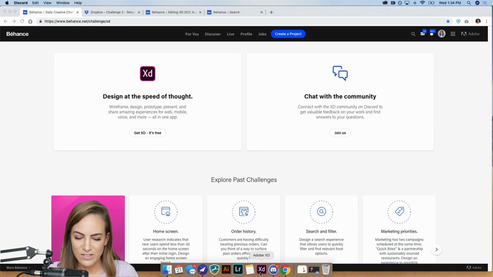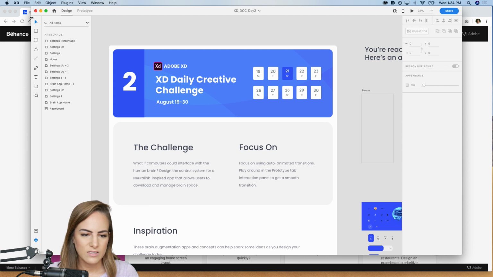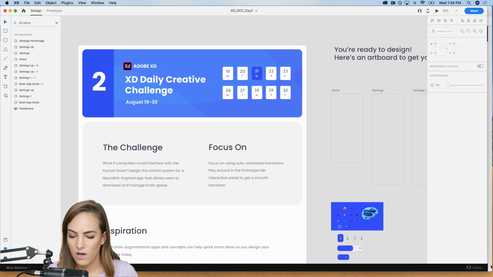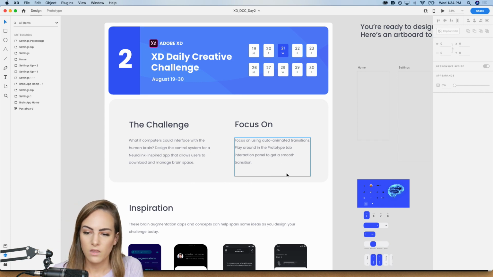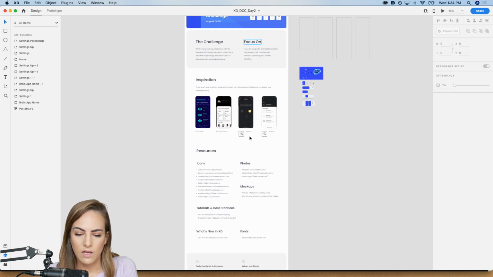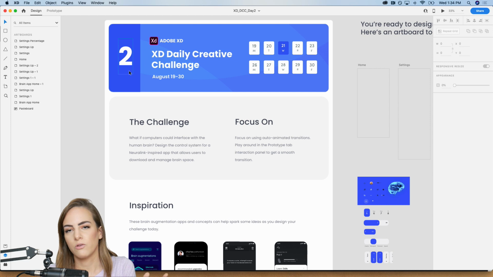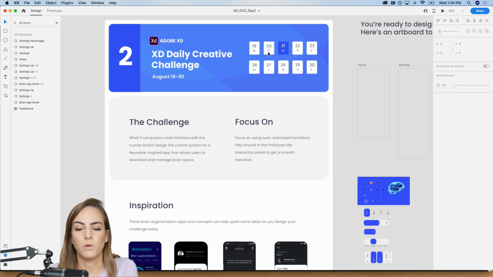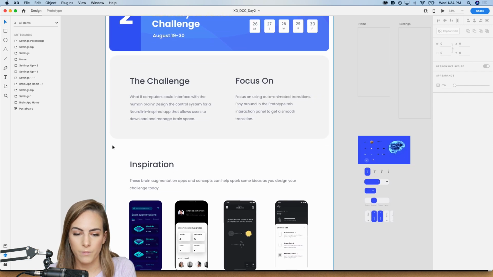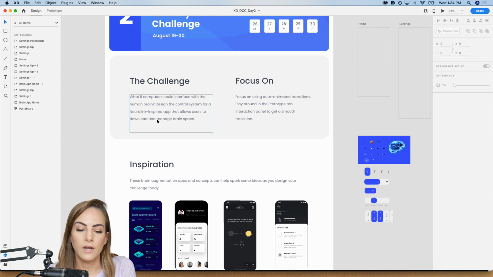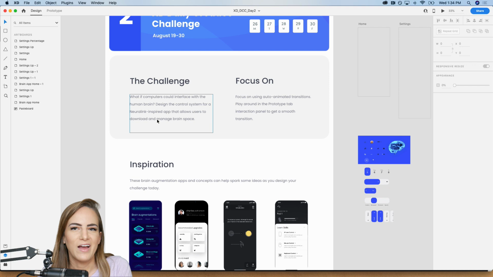Let's go ahead and get into the designing. Let me make this a little bigger. Okay, so this is the download that you're going to get from the Dropbox link, and it's just a little bit of a starter file. Like I mentioned yesterday, we've got the header up here telling you what day it is. Monday was a welcome day, yesterday we worked on our first design, the habit tracking app, and today we're doing the Neuralink one. Like I mentioned, we're going to be working with an app for the human brain. I want to see something really crazy and out there on this one from you guys.